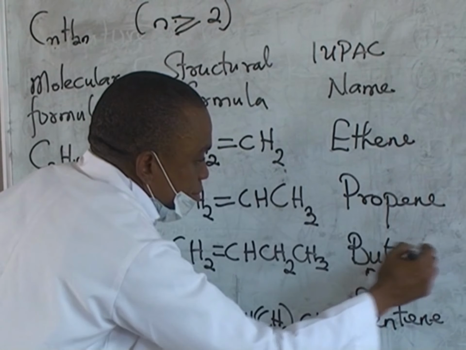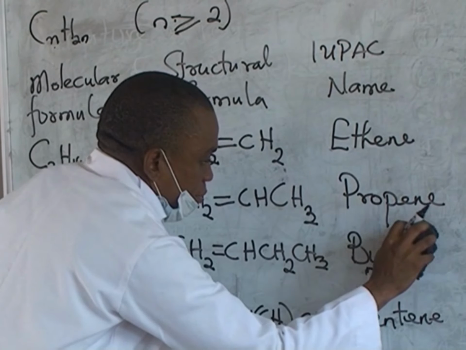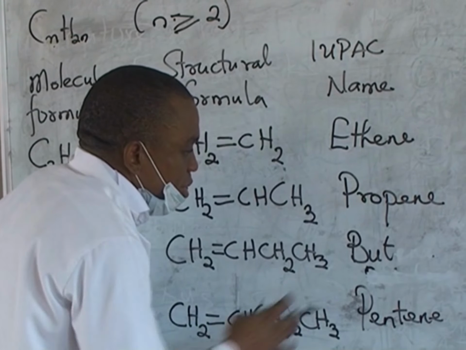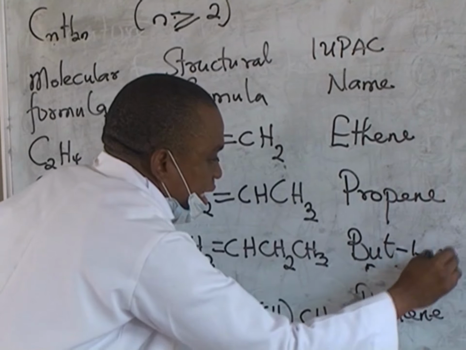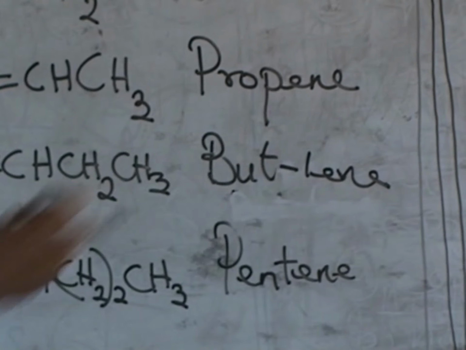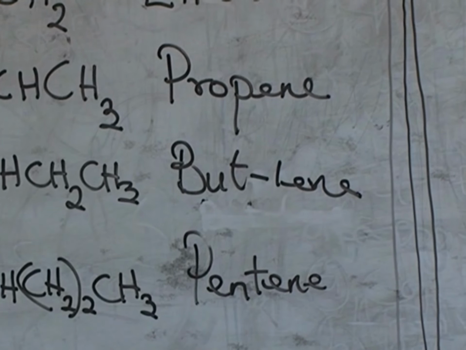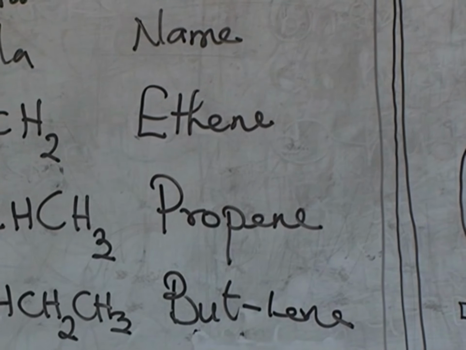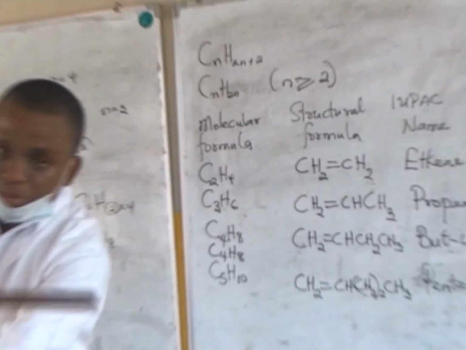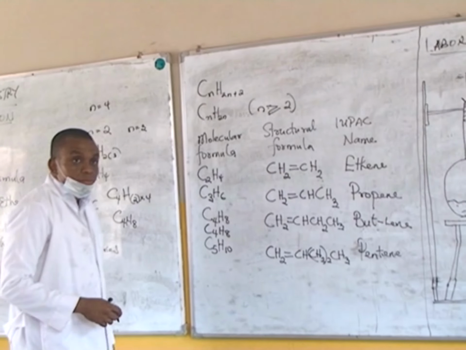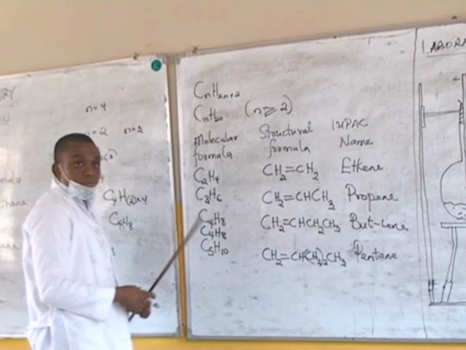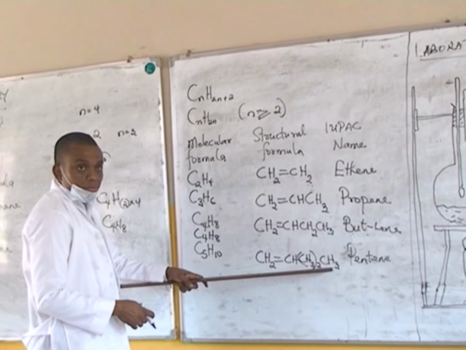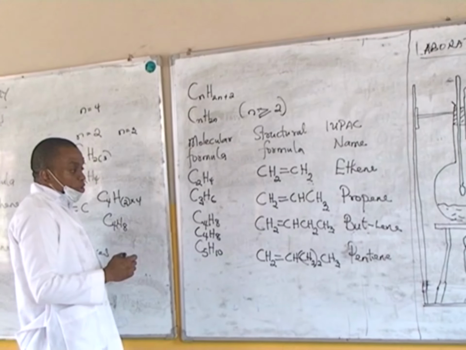Let's put this one here and change this name to but-1-ene. Now the structural formula is going to be different.